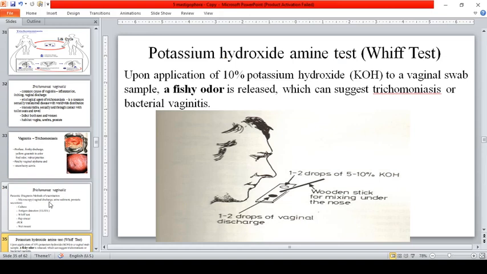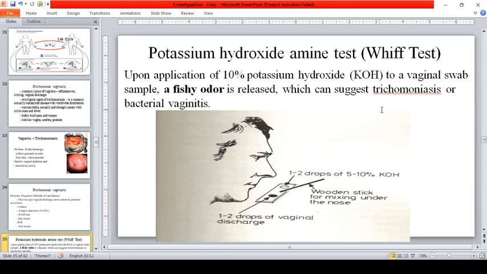Okay, so this is the whiff test. Upon application of 10% potassium hydroxide to a vaginal swab, a fishy odor is released, which can suggest trichomoniasis or bacterial vaginitis.